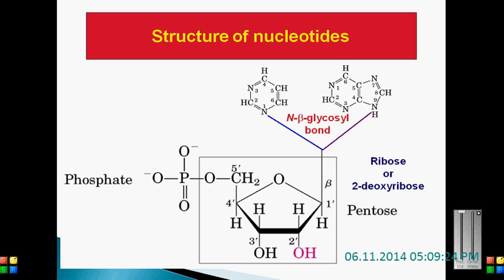So when the sugar molecule forms a bond with a non-sugar molecule, it may be a lipid or it may be a protein. That kind of bond is commonly called a glycosyl bond.